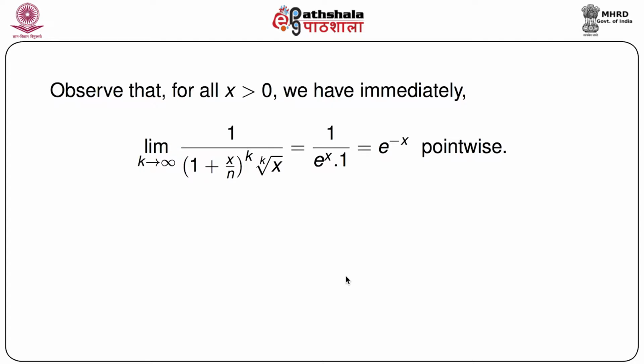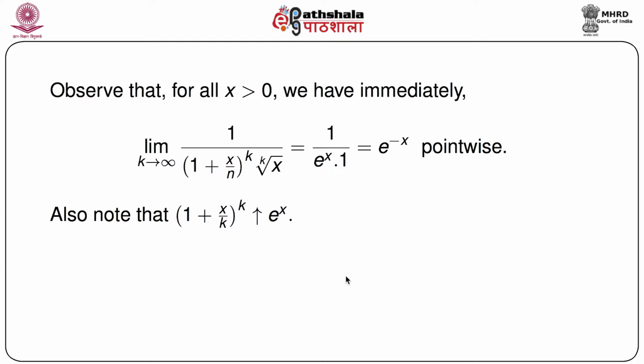So observe that for all x greater than 0, we immediately have the limit as k goes to infinity of 1 by (1 plus x by k) to the power k into kth root of x is nothing but 1 by e to the power x into 1, because we know (1 plus x by k) whole to the power k goes to e to the power x as k goes to infinity, and kth root of x, that is x to the power 1 by k, goes to 1 as k goes to infinity. So this entire thing is nothing but e to the power minus x for every x, that means it is pointwise convergence.